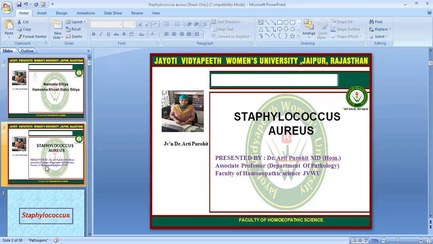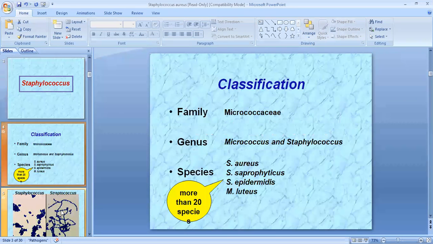Today our topic is Staphylococcus aureus. Staphylococcus is in the family Micrococcaceae. The genera are Micrococcus and Staphylococcus. Species are Staphylococcus aureus, Staphylococcus saprophyticus, epidermidis, and luteus.